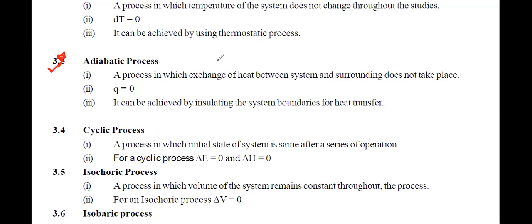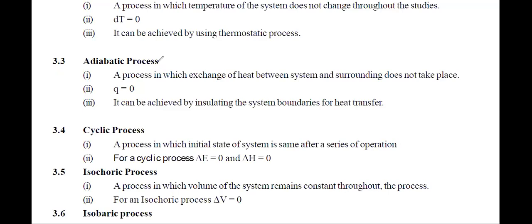So delta Q will be 0. Change in heat should be 0 in an adiabatic process. The definition is very basic; you just have to know the meaning of these processes.